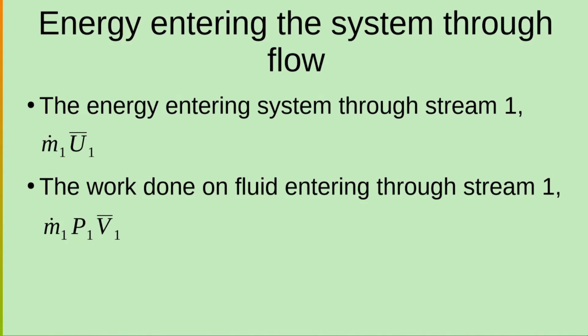That work will be the flow rate of the stream multiplied by the pressure at the point where the stream is entering the system, multiplied by the specific volume of the fluid in the stream.